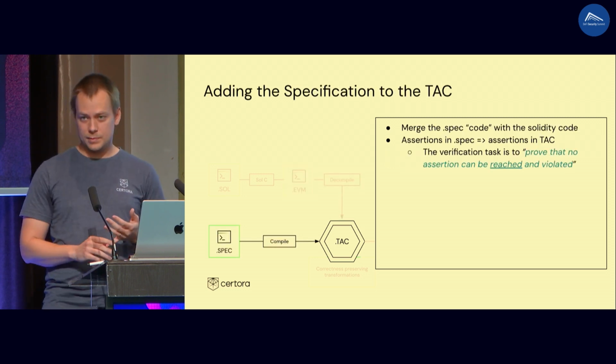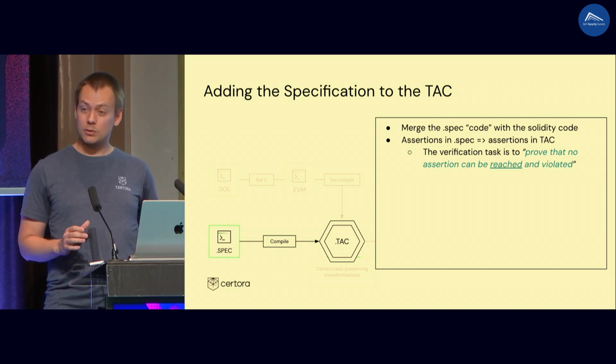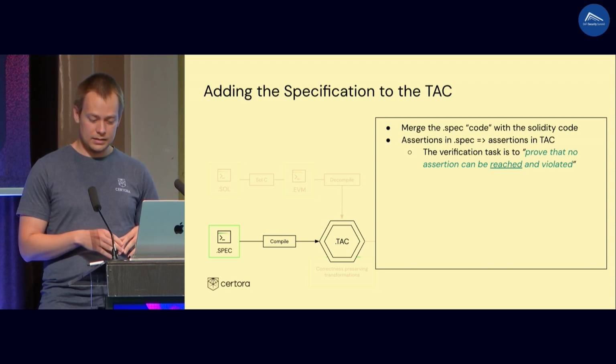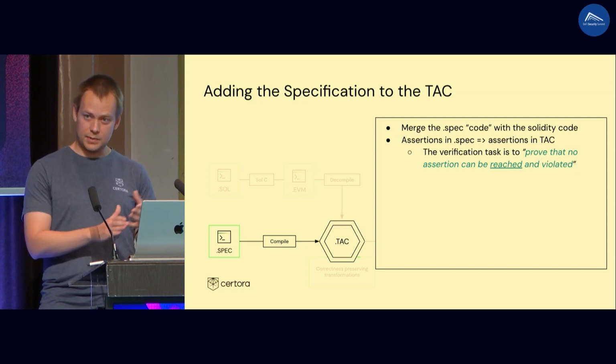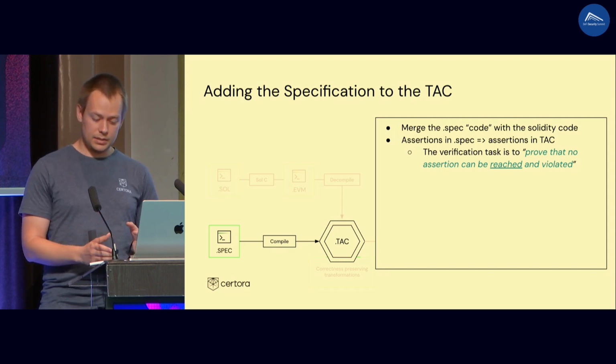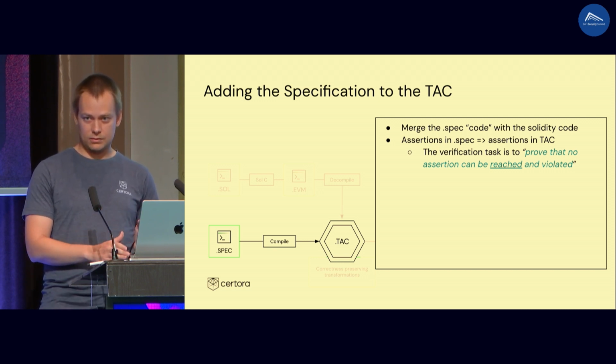The other part of the input is the specification. So basically, we also take the specification and we somehow merge it with the bytecode and form together the 3 address code, the program representation. And we take the assertions from the specification, put these as assertions into the TAC program, and then actually it's about trying to reach and violate an assertion in the TAC program. This is the verification task now.